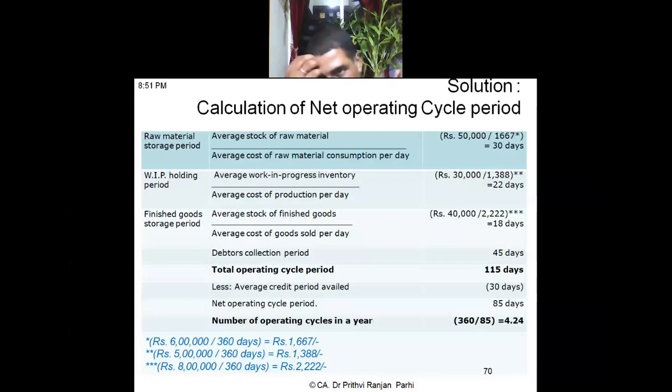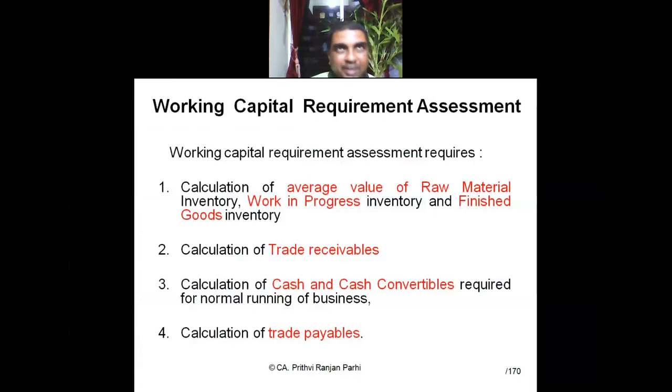You can pause the video at any point of time. You can see these answers. But it is expected that you should be able to solve this kind of question. Very simple questions. You need to understand this formula, then you will be able to solve the question. Do you feel it as an easy question? Yes, you will be able to do it. Try to do it with minimum writing, just like this answer is presented in a tabular form. With minimum writing, we could solve the question. It saves time. Now, again, we are learning working capital requirement assessment.